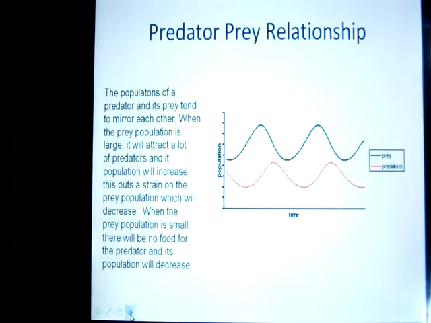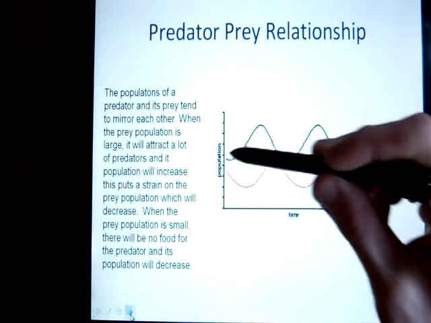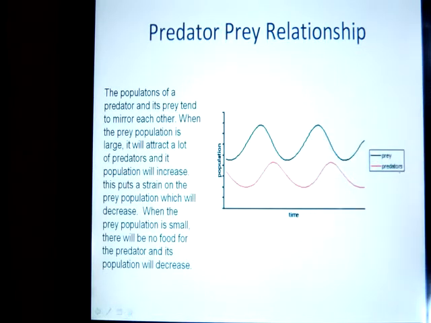It's important you understand how the populations of predators and their prey affect each other. If we're looking at a graph over time of a prey and predator population, you can see that they affect each other and that it's cyclical. It kind of goes in a cycle. The black line illustrates a prey population, the red line illustrates the predator population. The prey population would always be bigger than the predator population, because if there were too many predators, they'd eat all the prey, and then they'd have nothing to eat themselves. So you always see fewer predators than prey.